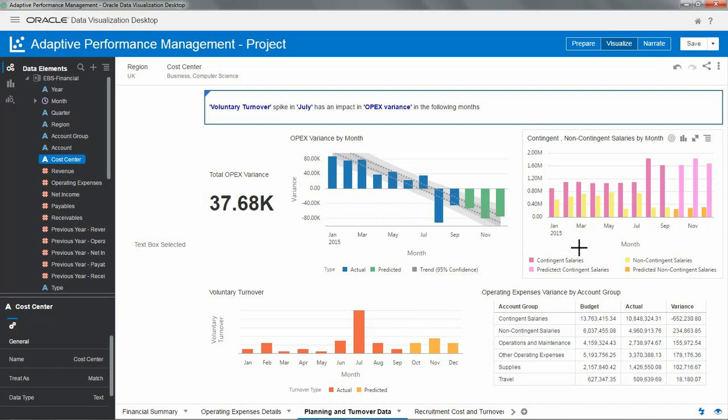Summing up, with the OSC Cockpit and the machine learning, the CFO has been able to identify an issue in the early stages without the need of waiting to the end of the quarter or the year. Then, their business analyst, taking advantage of the blending features, has analyzed data from finance, planning, and recruitment to discover the root of the problem, allowing business management to take a decision that can drive the company back to good results. And that's all for this demo, so Oscar, over to you again.